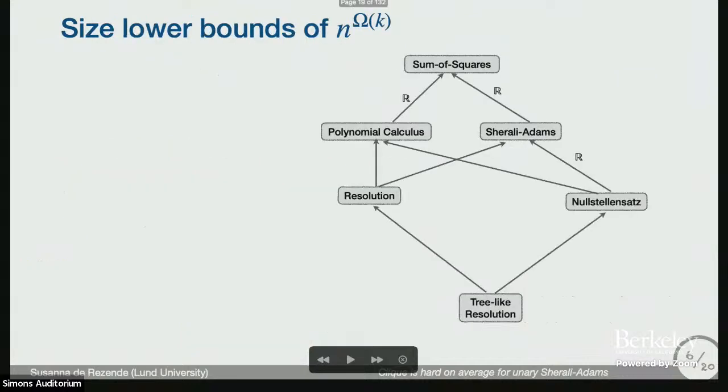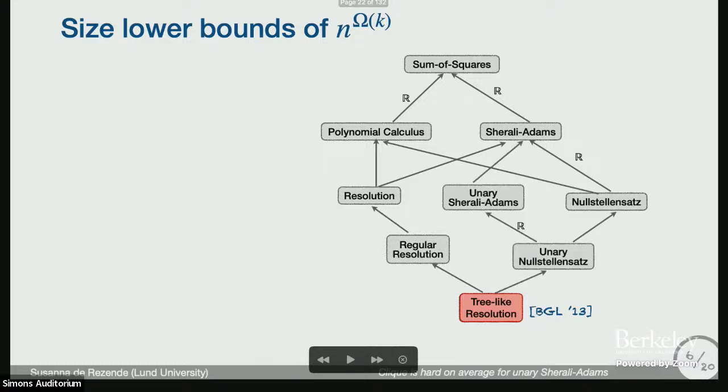Okay, so these are some proof systems you might have seen during these last days. They have come up more. We have tree-like resolution, and then Nullstellensatz, Sherali-Adams, the sum-of-monomials, sum of squares up there. So what do we know in terms of tight lower bounds for these proof systems? Only tree-like resolution. So in order to make progress here, we can also study intermediate proof systems. That's what we did. We studied regular resolution, and these unary versions, which I'm considering in this talk, which are also intermediate.